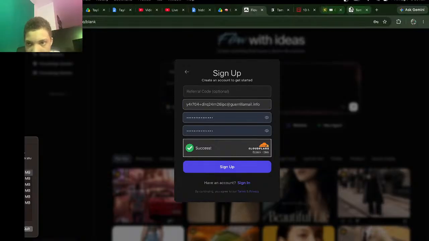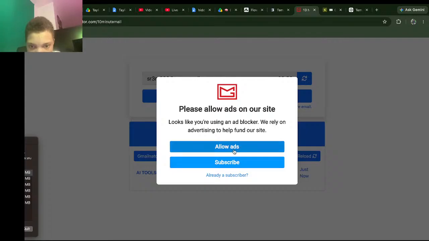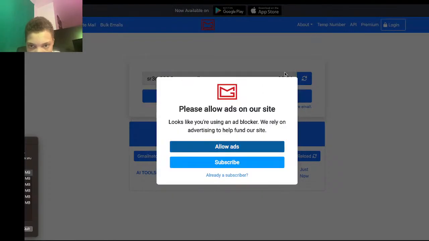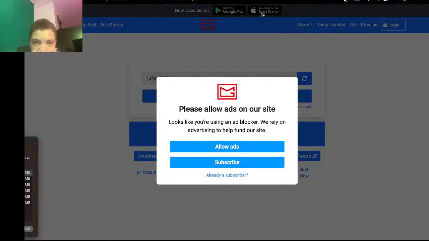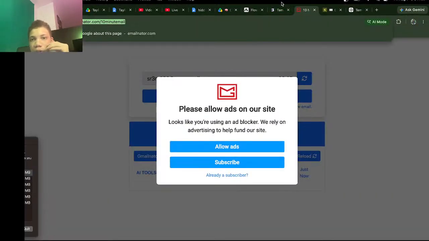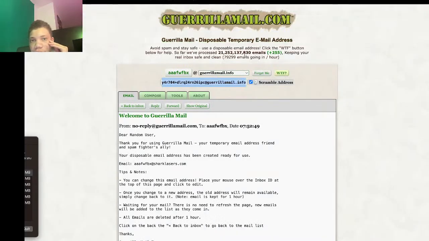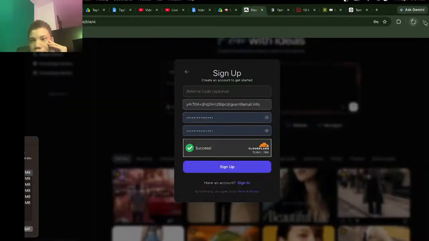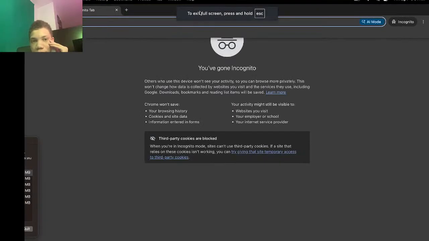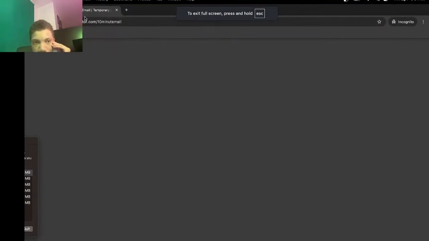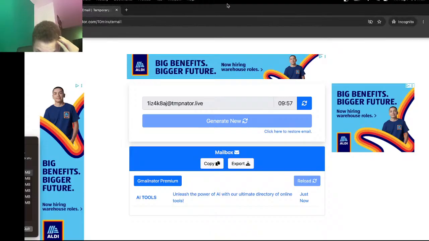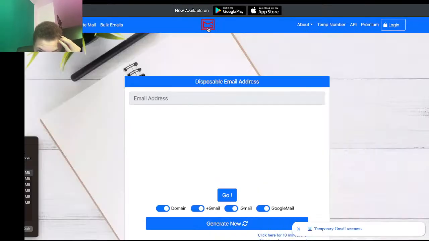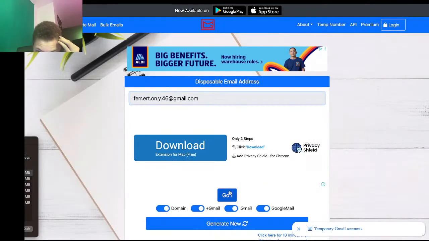All right, so validate the email. It's not letting us, so we're just going to use this. Let me go to Gmail. All right, let's try again. I believe it should work. Paste it here. We're just going to hit go.